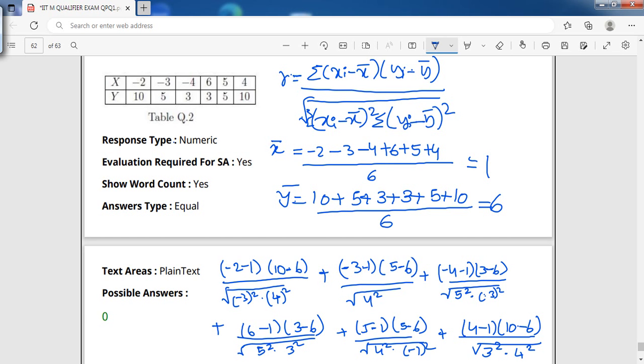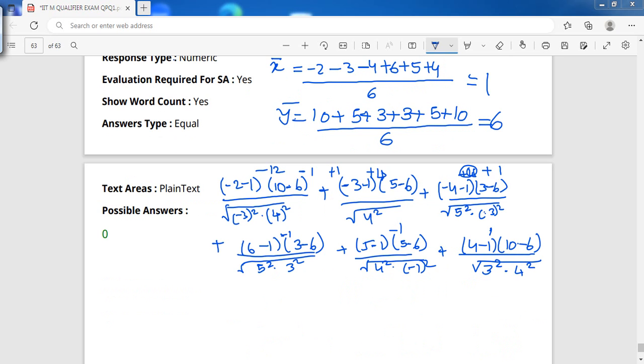Now you see, this is how we calculate the correlation coefficient for each and every term. Please check it out. Minus 3 times 4 is minus 12, by 12, so it is equal to minus 1.